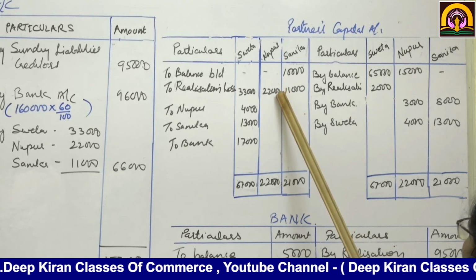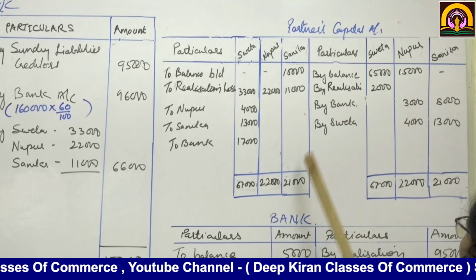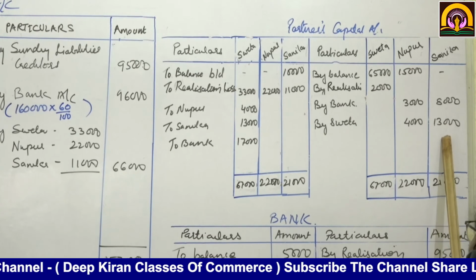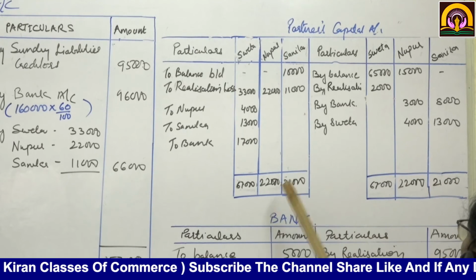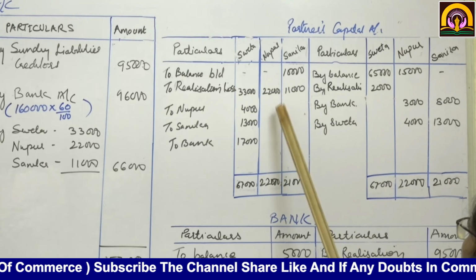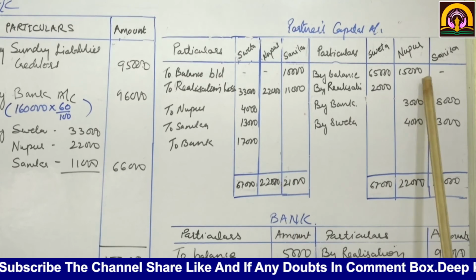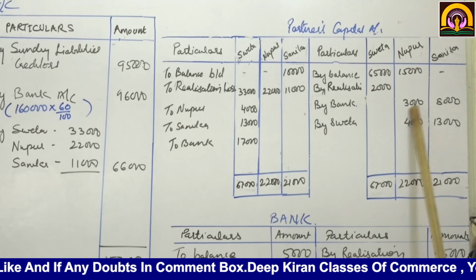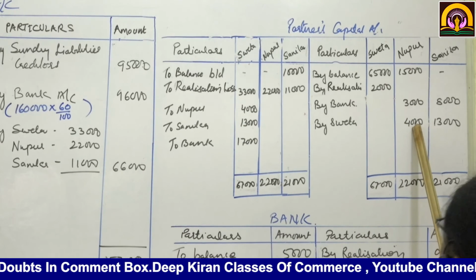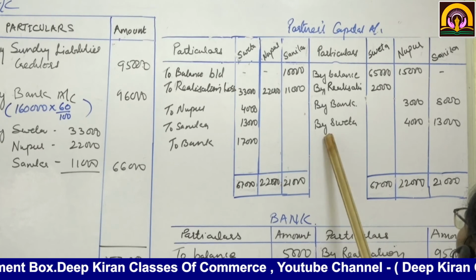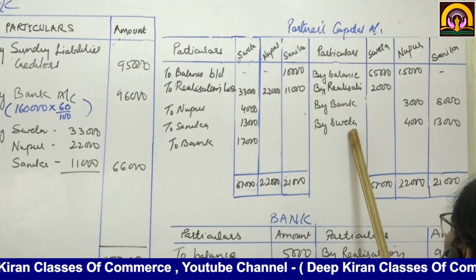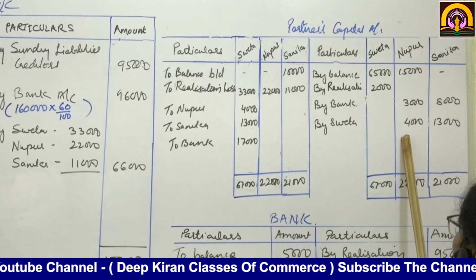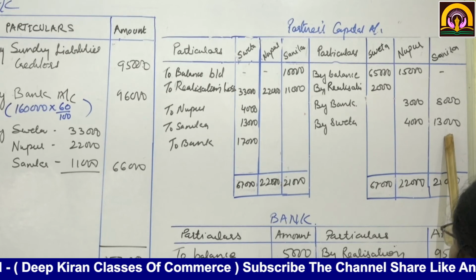Sanika 21,000 minus 8,000, remaining will be 13,000. We write 13,000 here and close Sanika's account. Now Nupur's account, 22,000 minus 15,000 minus 3,000, what will be the remaining? 4,000. We write 4,000 and close this, and we write by Shweta because Shweta is going to bear both the partners' deficiency on her capital account, that is 4,000 and 13,000.